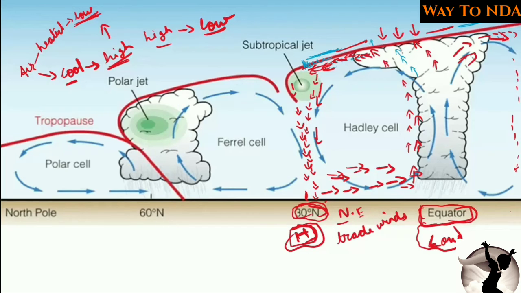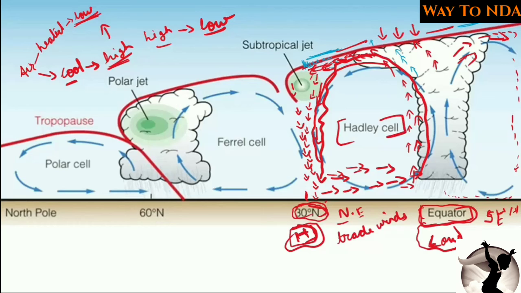It created a high pressure area, and again from this high pressure area the wind started to go towards the equator. Okay, so here also you will find the southeast trade winds. So this cell is created. Here the air is rising, going up, and again when it is cooling down, it is coming down. This cell is called the Hadley cell.